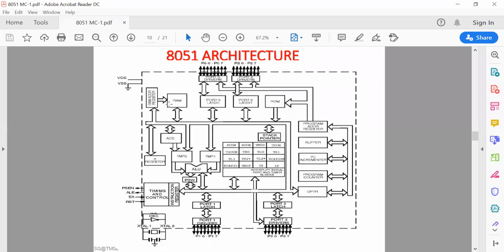128 bytes RAM is available. The starting address is 00 and the ending address is 7F. So if the microprocessor wants to access any data byte from any memory location, that can be given in this way. This bidirectional bus is available through this internal data bus, and the instruction or whatever data